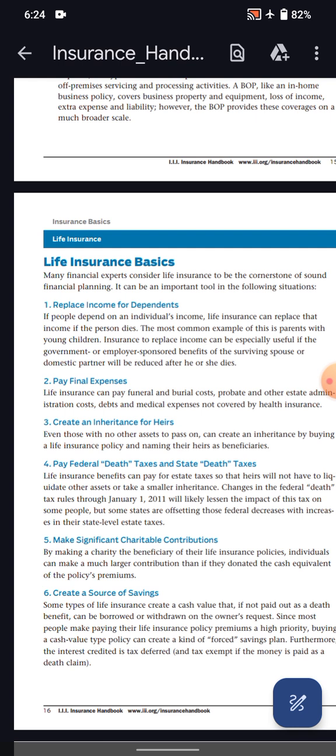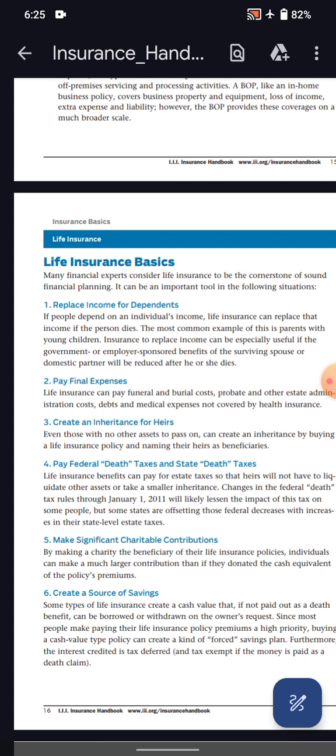Number 4, pay federal death taxes and state death taxes. Life insurance benefits can pay for the estate tax so that heirs will not have to liquidate other assets or take a smaller inheritance. Changes in the federal death tax rules through January 1, 2011 will likely lessen the impact of the tax on some people.